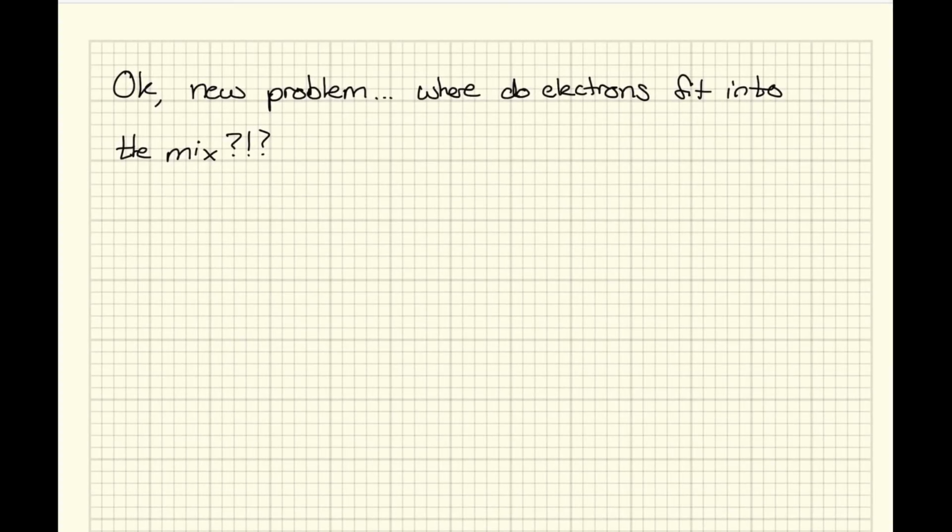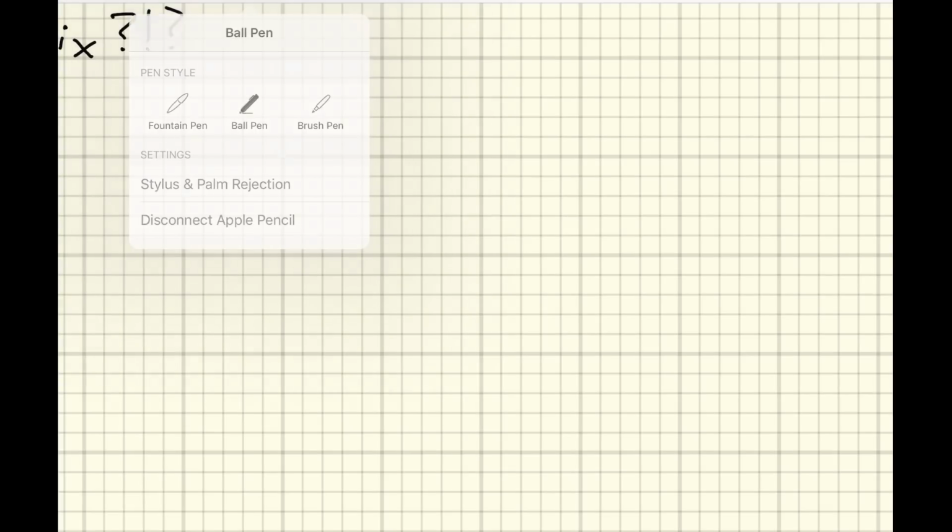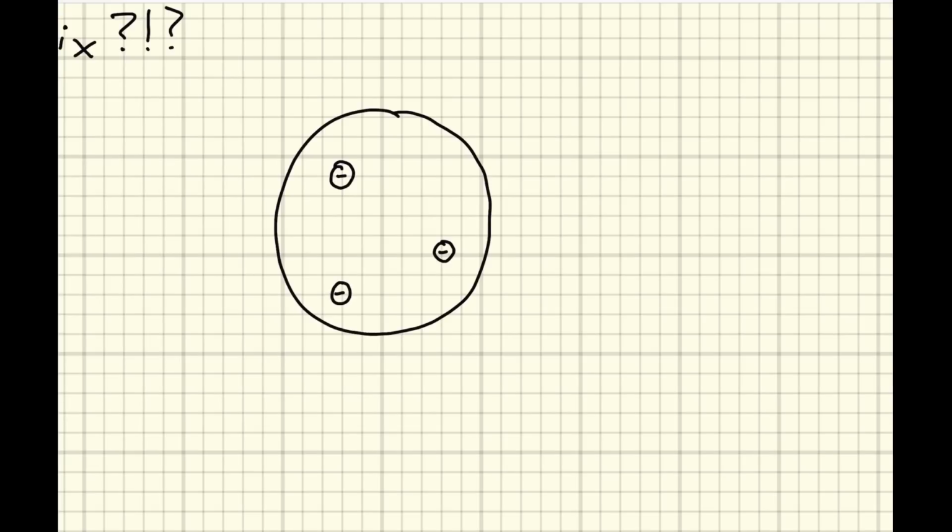New problem. Where do electrons fit into the mix? Well, there were a lot of theories floating around, but ultimately we knew a couple of things. First of all, John Dalton's atomic theory tells us that atoms are little round objects. And according to J.J. Thomson's experiment, we know there must be these tiny particles inside the atom, though we don't know where. We'll just place them in here, like so.